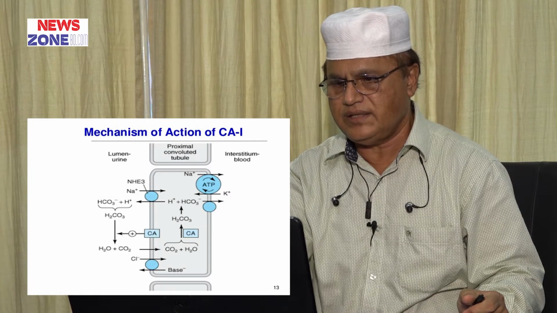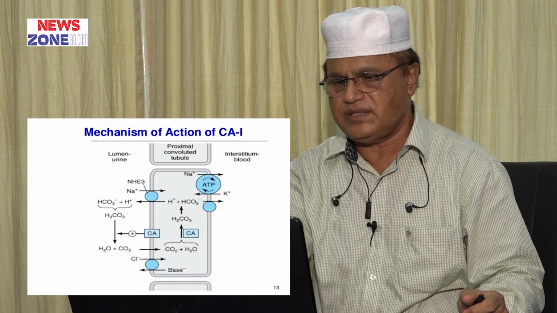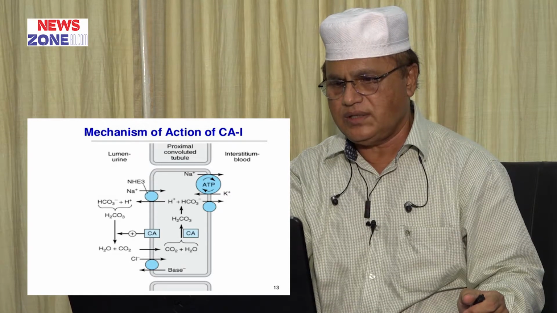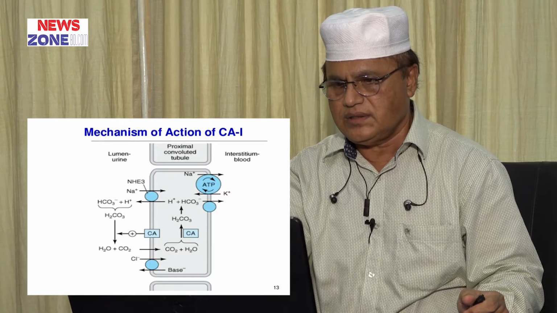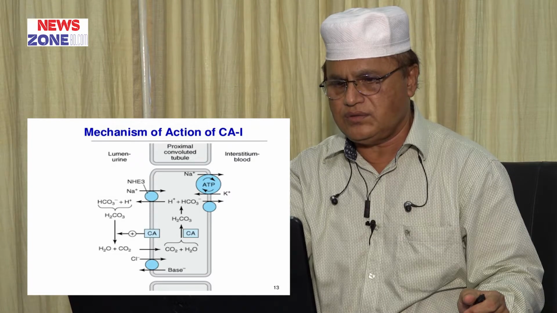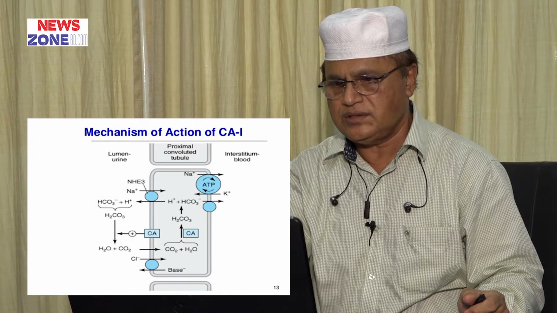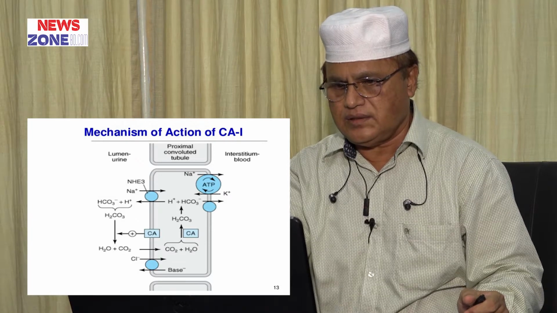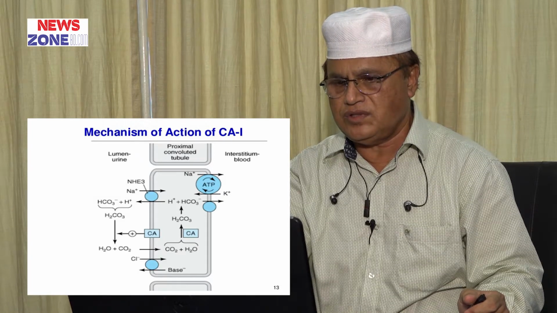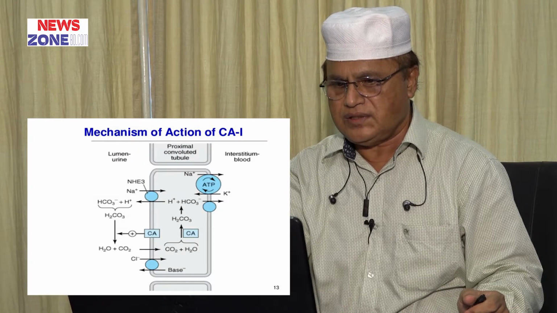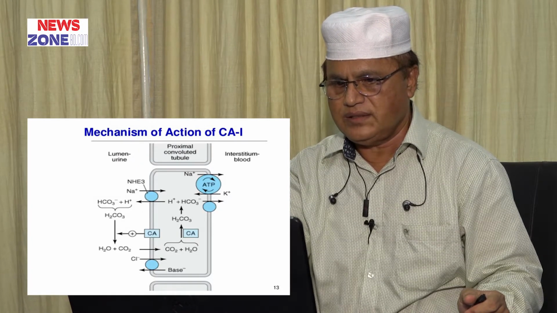When it is inhibited, there is no formation of carbonic acid, thereby no dissociation of hydrogen ion and bicarbonate ion, thereby no hydrogen ion is available for exchange with sodium, so sodium remains in the lumen.